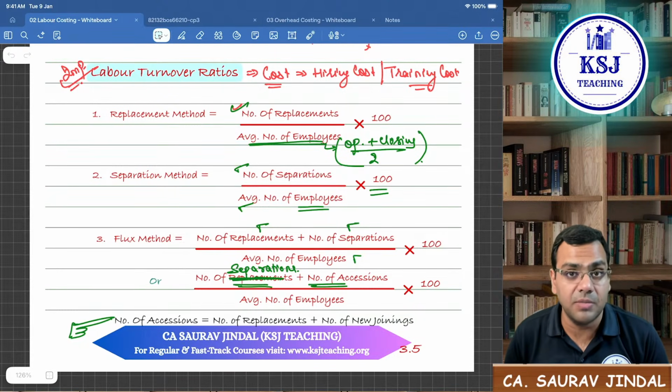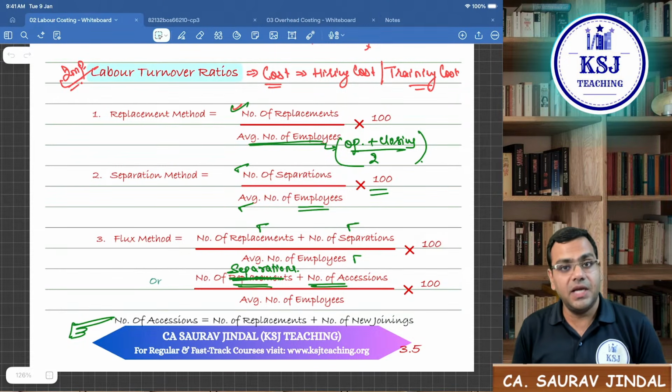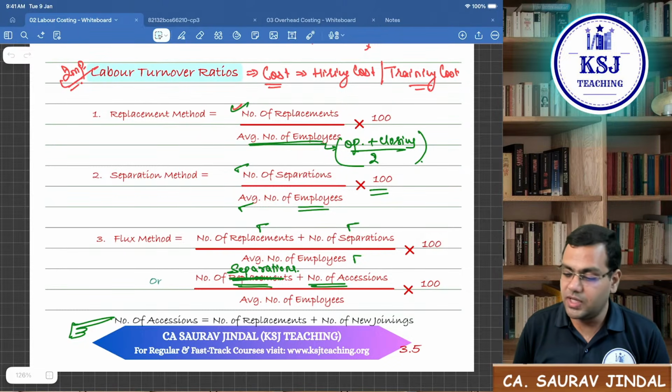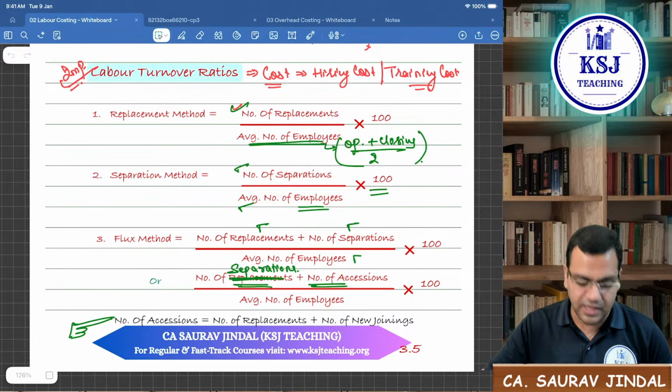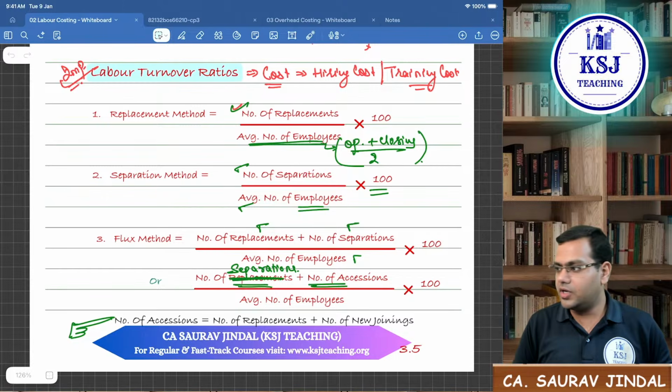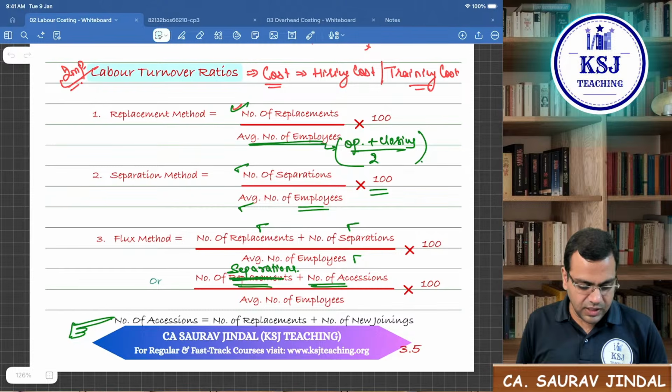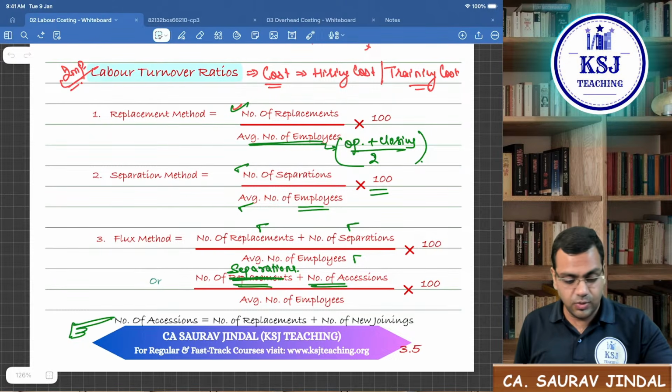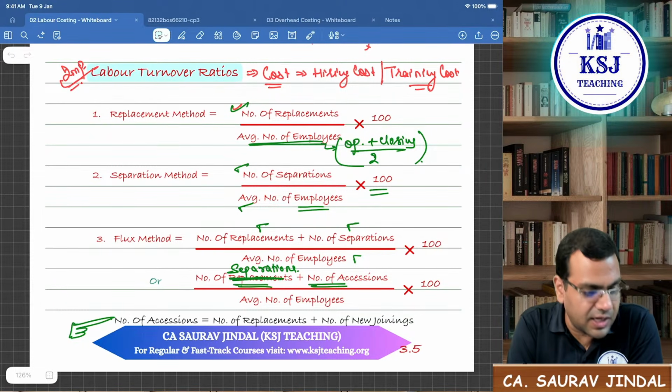We'll continue with labor costing. Yesterday, we completed the concepts of labor costing. So today, we'll take up the questions on labor costing, the ICAI module questions, the important ones, a few illustrations we have to take. So we'll take up those few illustrations. We'll see what mistakes you people can make. We'll see how the institute can do the twist in terms. Let's see that.